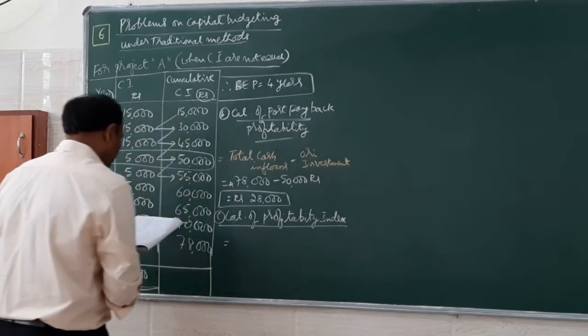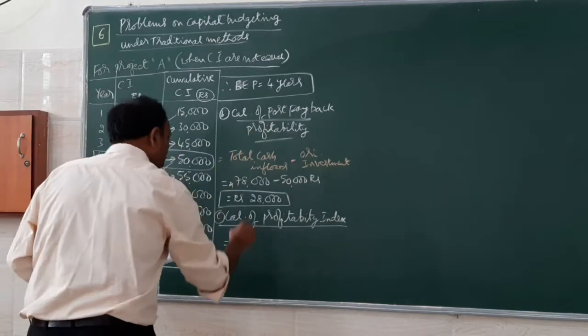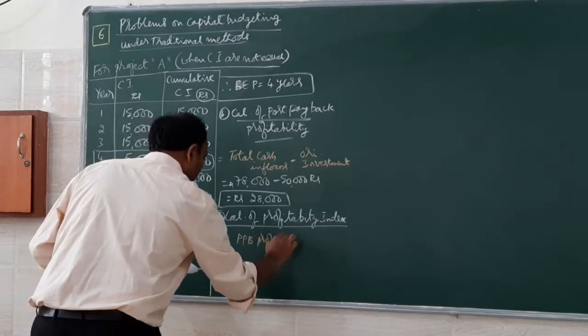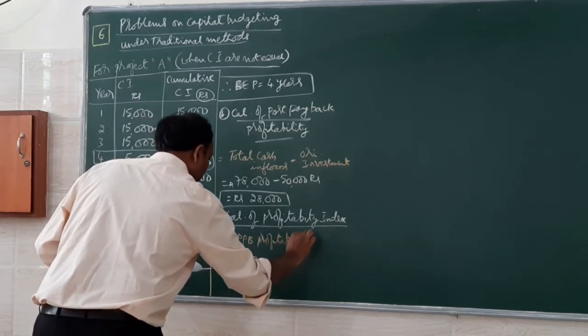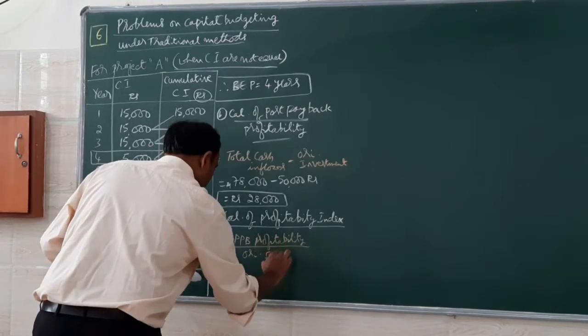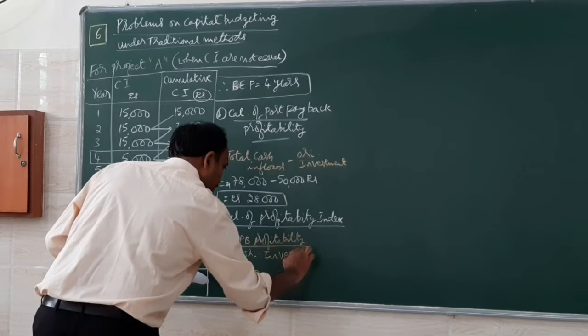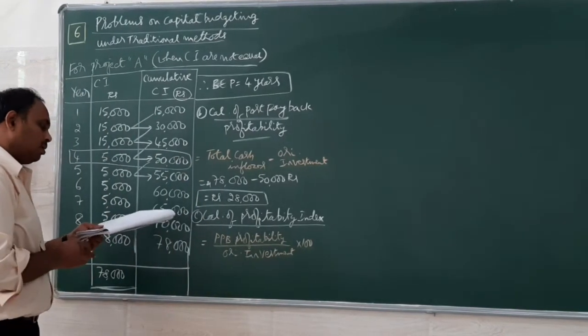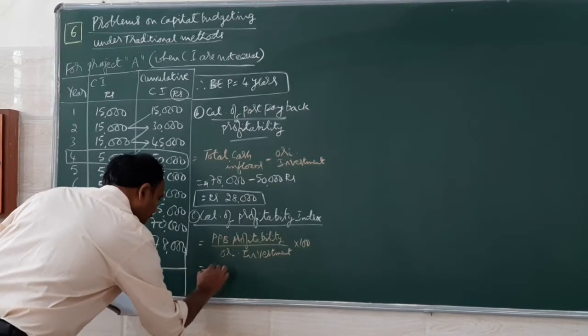So profitability index, we are going to take post payback profitability divided by original investment multiplied by 100. It is going to tell us about the profit earned in percentage.